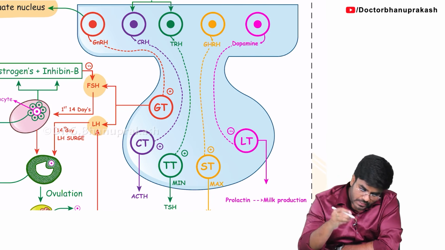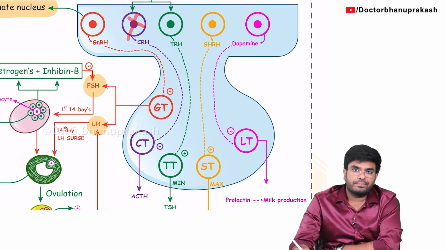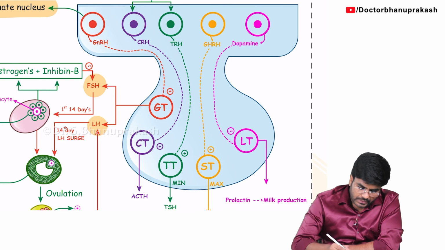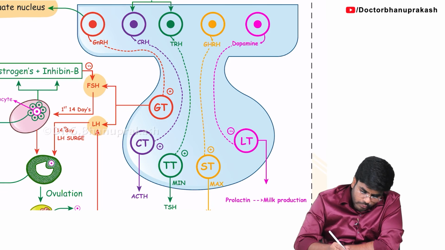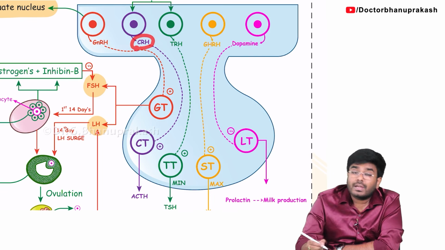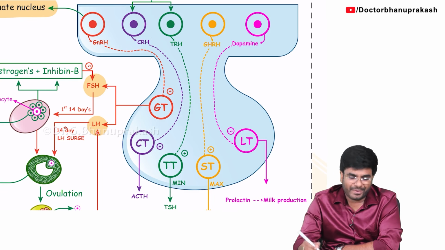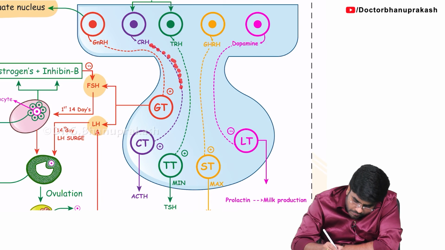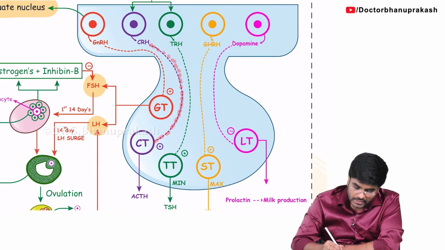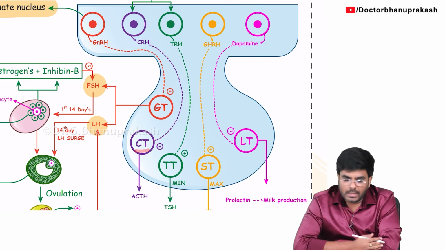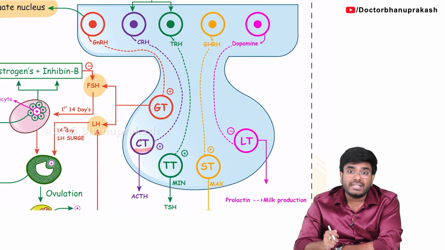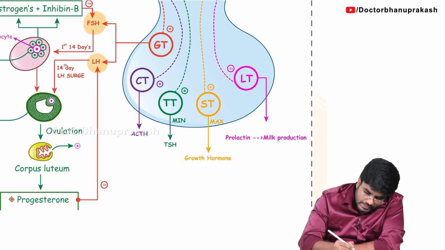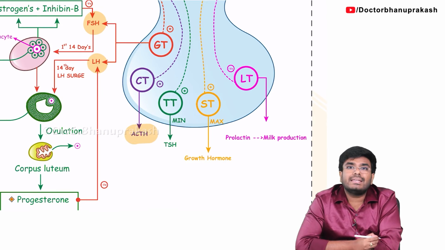Now in the same way, this blue color nucleus which I am pointing here, names are not that important, is going to produce a hormone called CRH, corticotropin releasing hormone. Now, look carefully, this corticotropin releasing hormone is coming and acting on which cell? The same blue color cell called a corticotrope. Whenever these corticotropes get stimulated, what do they release? They release a hormone called ACTH, adrenocorticotropic hormone.